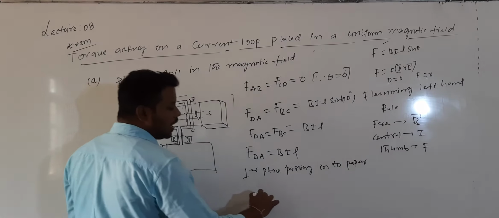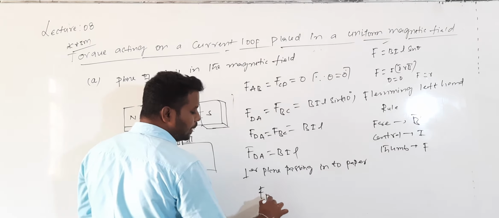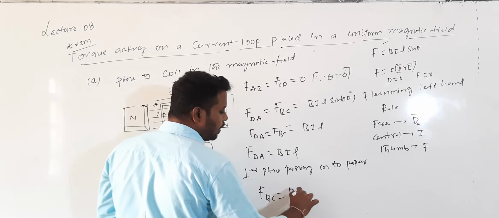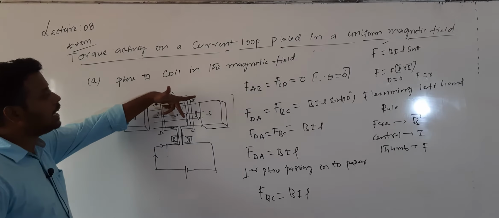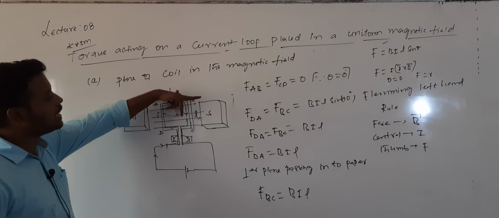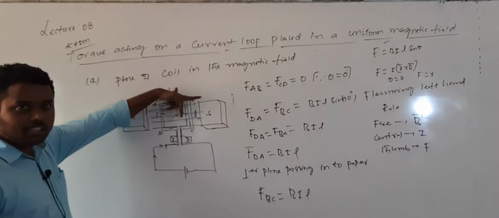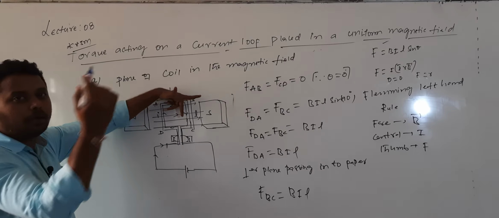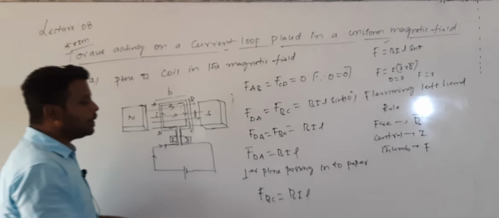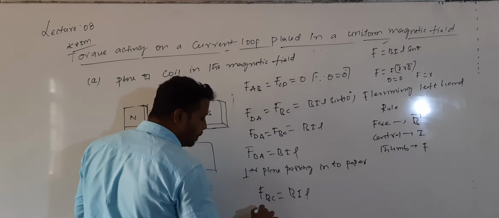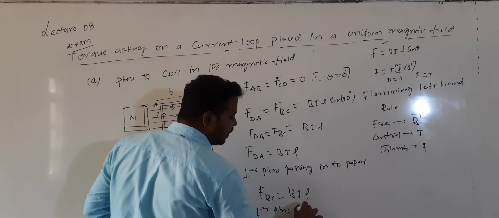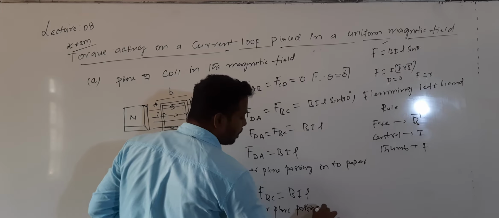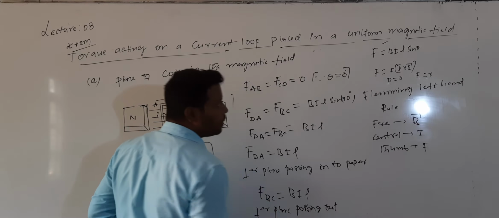Similarly, the force acting on the side BC will also be given by B into I into L. What is the direction of this force? This is the direction of the current and this is the direction of the magnetic field, so the force is perpendicular to the plane, passing out of the paper.